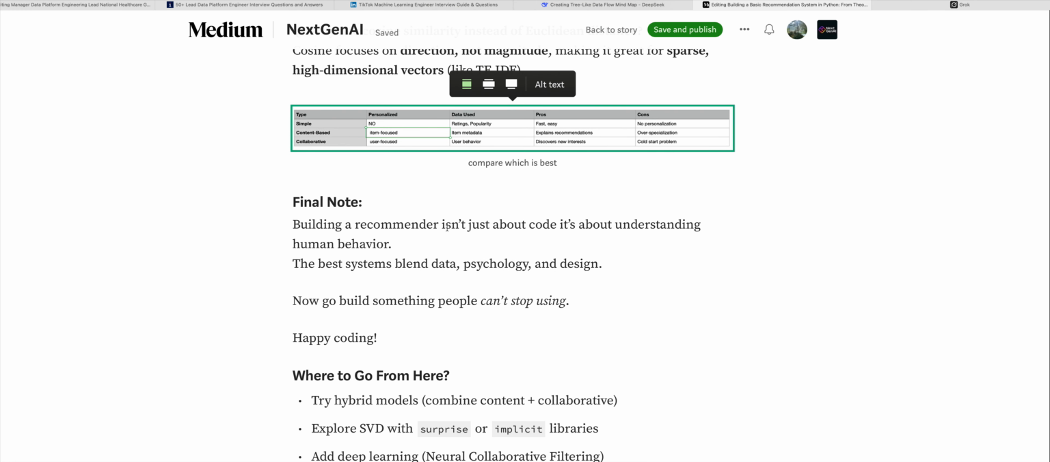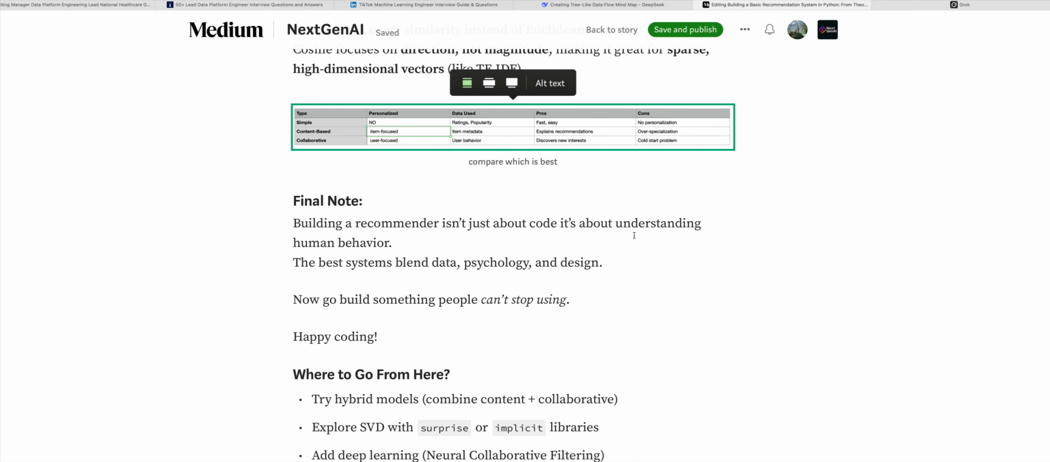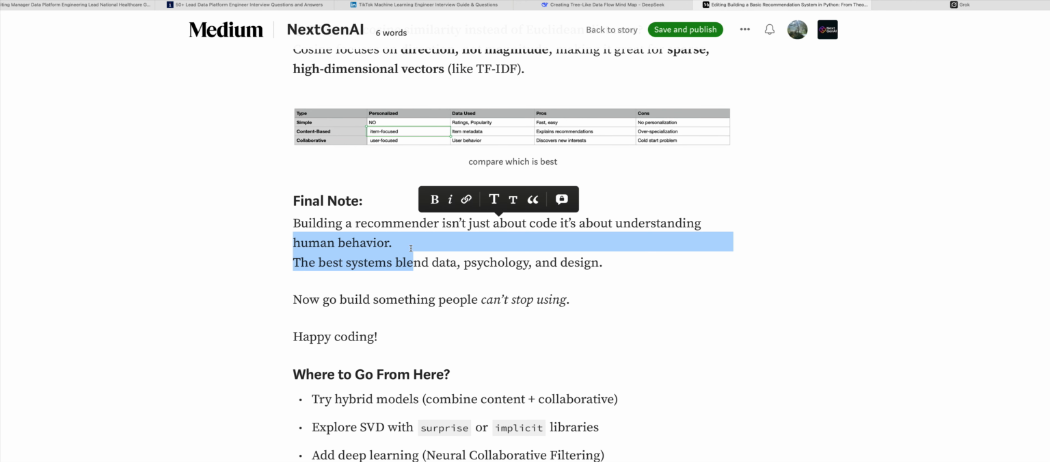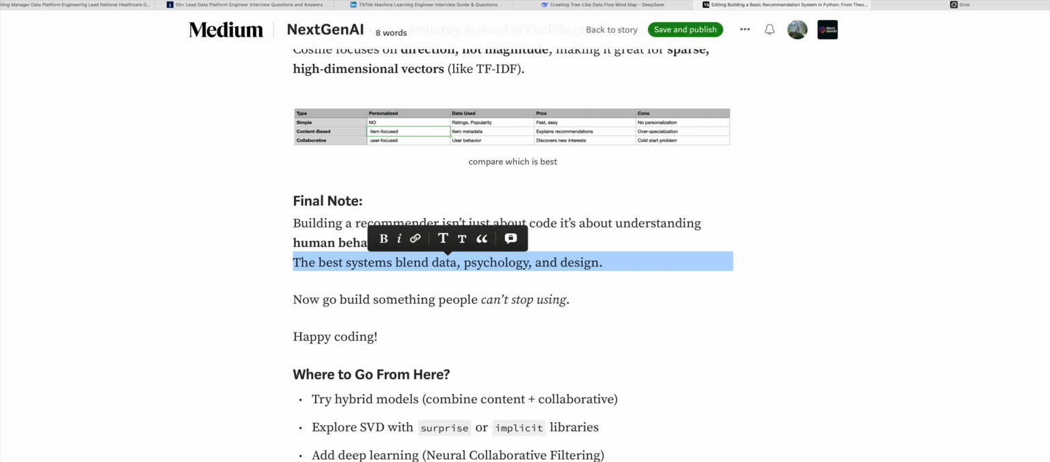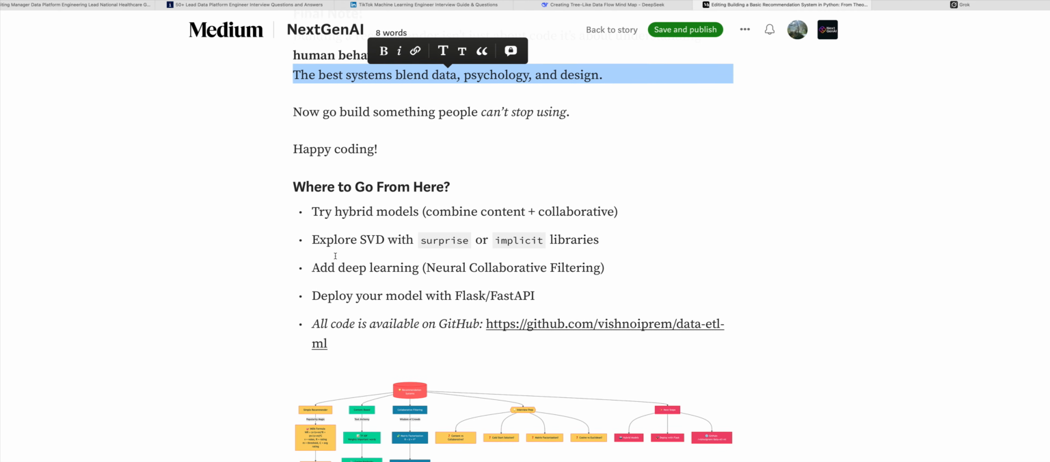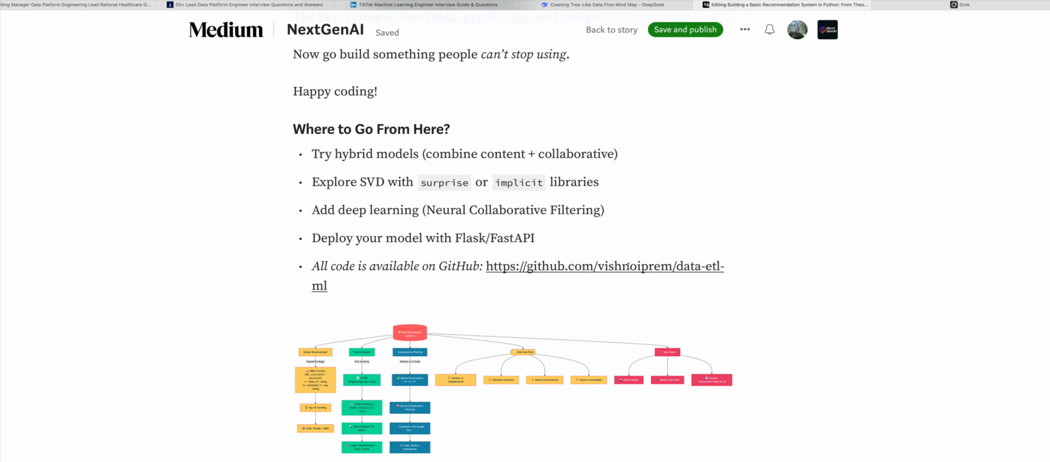So finally, building a recommendation system is not about code. It's about understanding human behavior, right? And the best system is a blend of psychology and design. Now let's go and build something which nobody can stop. Let's learn something where we go. Here is my code.